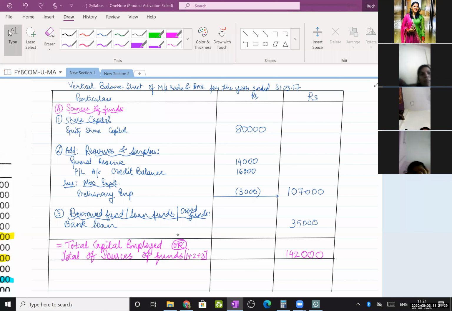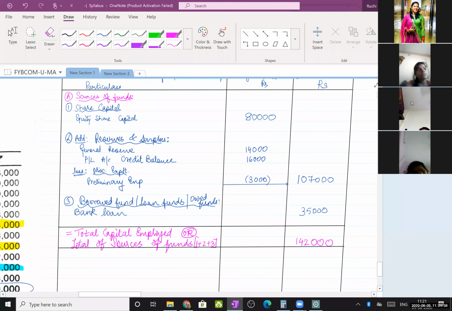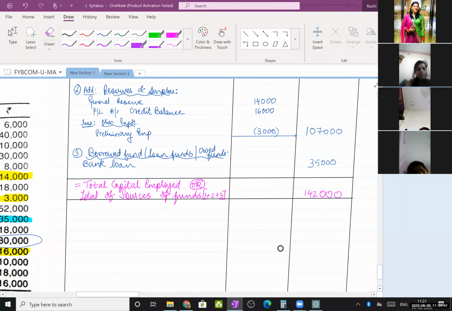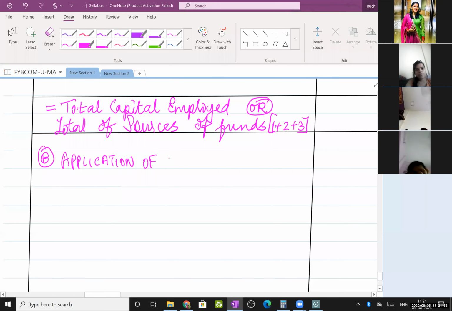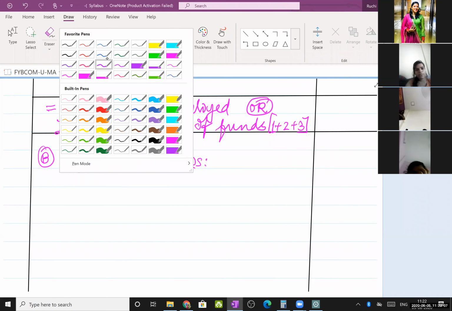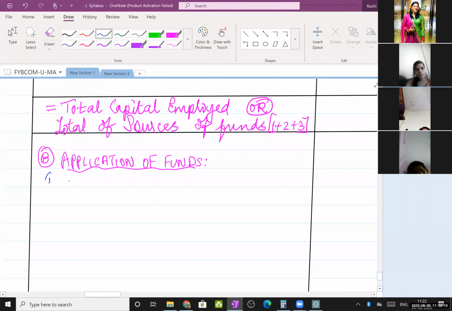So now I will move on to the second half, that is application of funds. In application of funds, first is fixed assets.